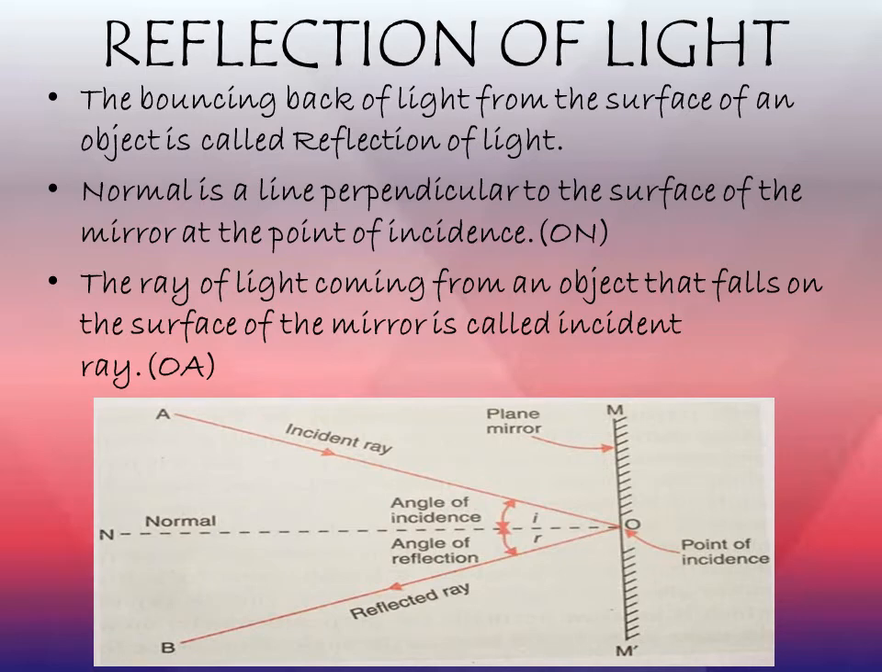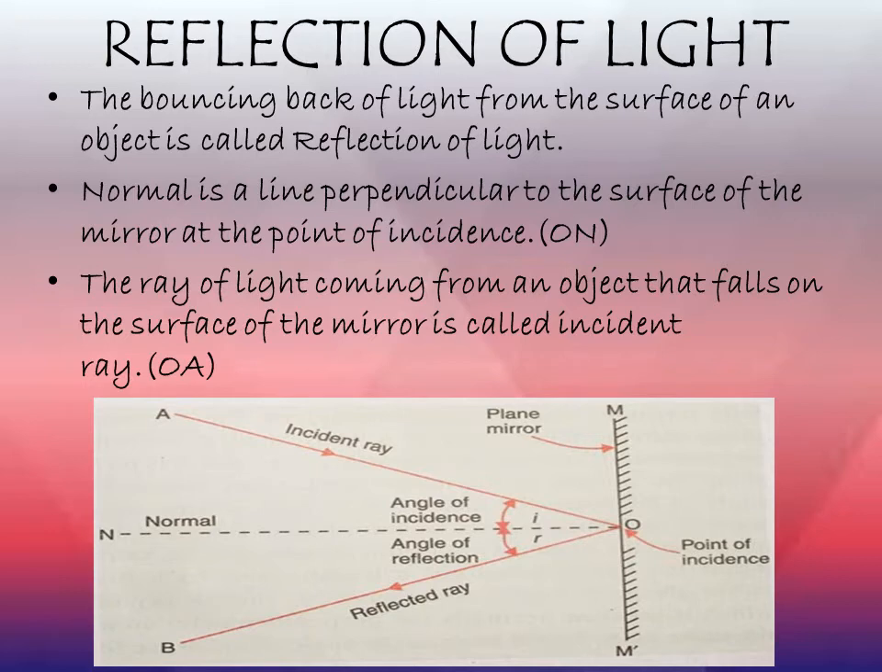We have observed that when we stand in front of a mirror or a shiny metal surface, we can see not only our image but the images of all things around us. This happens because the mirror or the metal surface reflects light coming from all the objects. So we can say reflection of light is the bouncing back of light from the surface of an object.